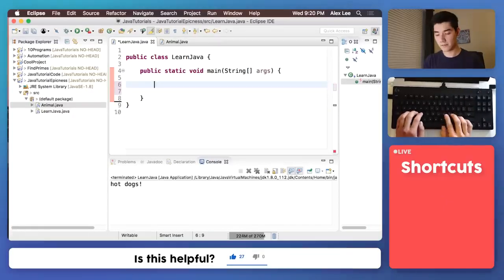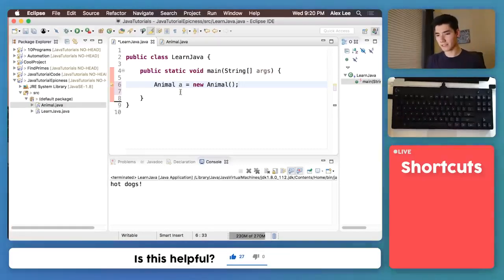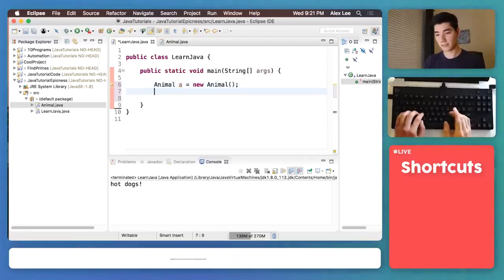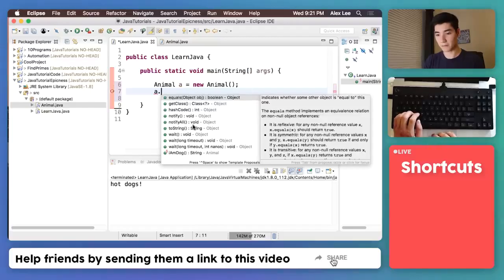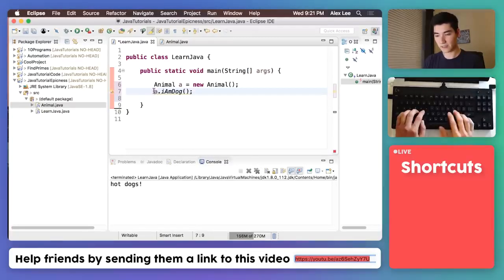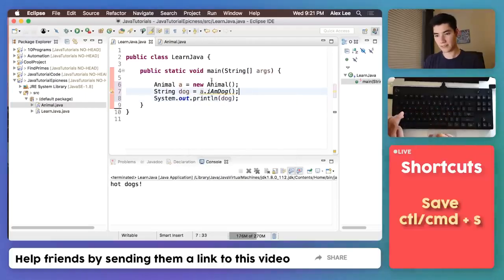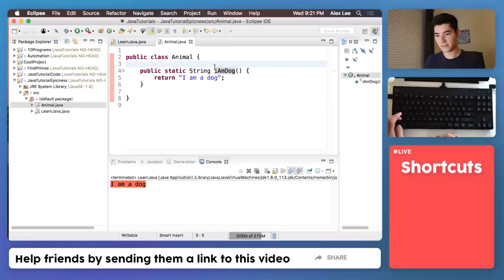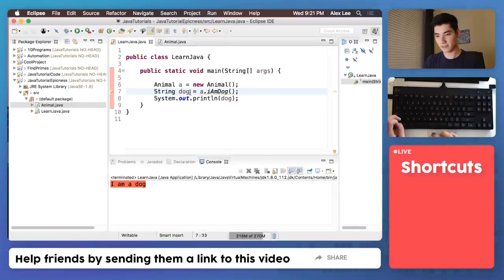To call iAmDog, we could just make an animal object like this: Animal a = new Animal. Anytime you're making an object, it's gonna have this format. And there are a million types of objects out there you can use. But now we can just say a dot, and it brings up what that object can do, and look, iAmDog is here. We can just click it, and then store that into a String, dog, and then print out dog. Save it and run it. And now you see that I am dog message being returned to the variable dog.